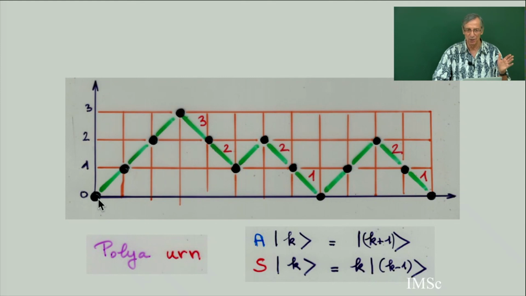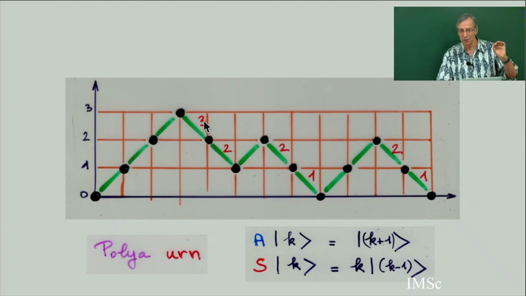It's a path: you start from level 0, you are always above the 0 level, and at each elementary step you go to the northeast, to the next neighbor, or you go to the southeast. Always you are above the ground level, the sea level, and you start from level 0 and you finish at level 0. So this is a Dyck path, and this is a weighted Dyck path.